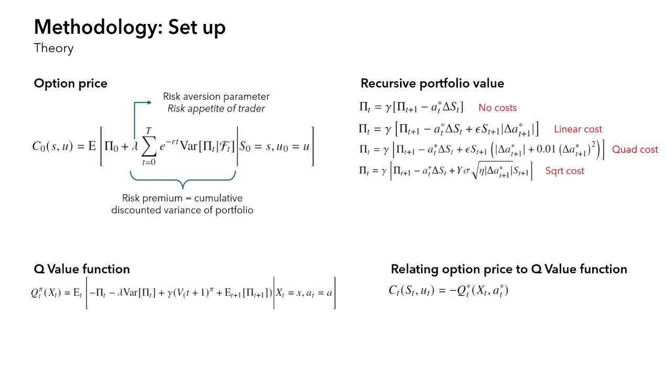In the Black-Scholes model, the option price is equivalent to the expected value of the replicated portfolio. Over here in QLBS, a risk premium term is added to reflect the trader's risk aversion. The value of the portfolio can be adjusted as shown on the top right to reflect the different cost models. The option price can be obtained from the Markov decision process Q-value function. As Q-value seeks to maximize the cumulative discounted rewards, the option price seeks to minimize the replication cost and cumulative discounted variance of portfolio. Therefore, the option price is the negative of the Q-value.